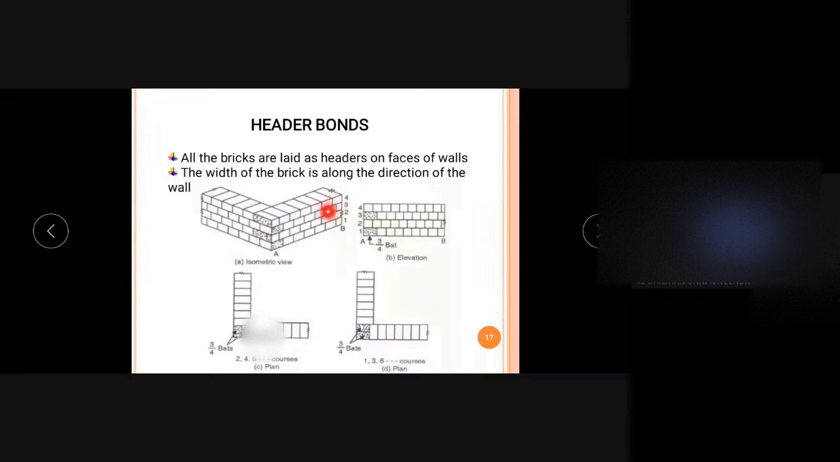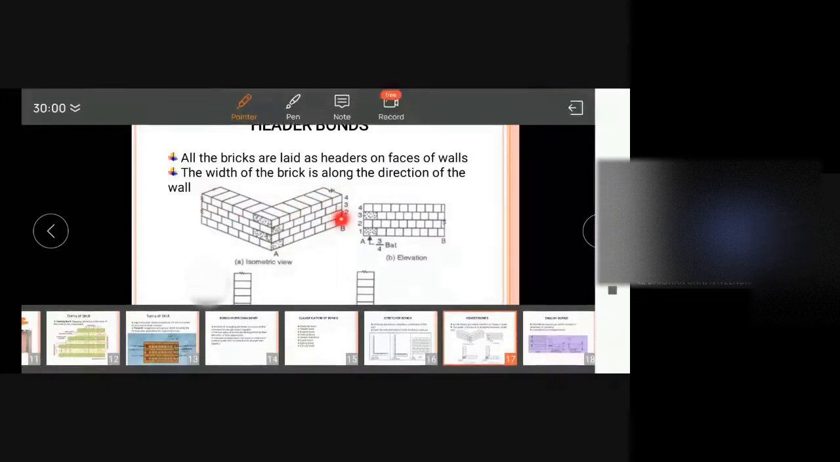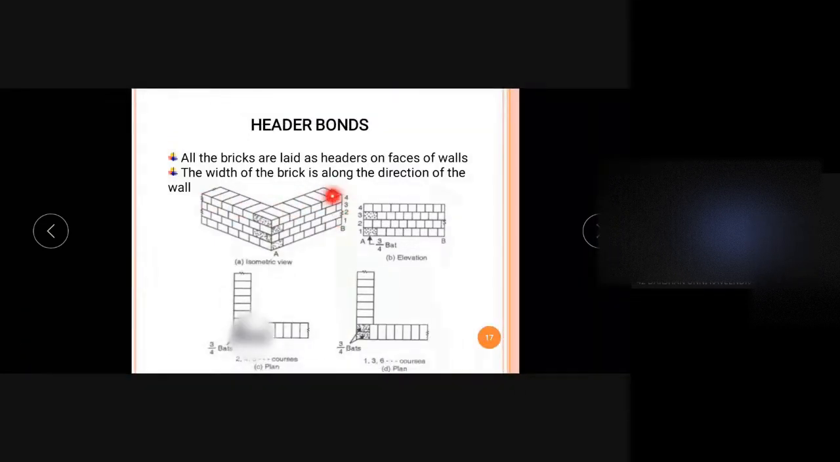This is an isometric view of the wall. This is a wall corner, and the bricks are arranged like this. Here we can see the first course, second course, third course, and fourth course.